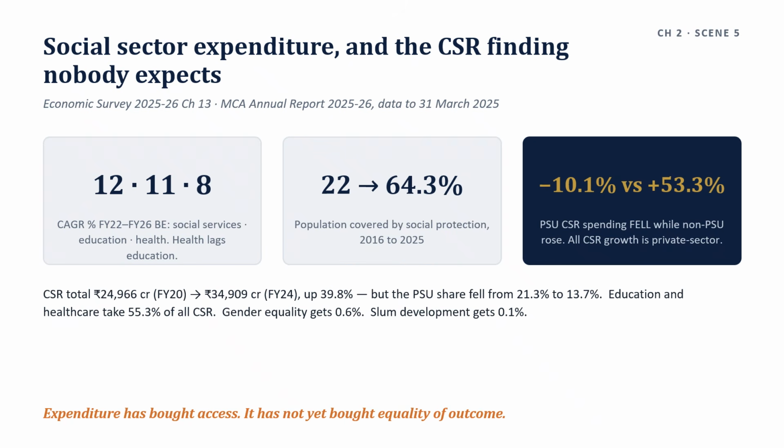What are the conditions? CSR, the 2013 question. India was the first country to make CSR spending statutorily mandatory. The implementation challenges are the answer: concentration of spending in a few states and a few sectors, preference for visible short-cycle projects over difficult long-cycle ones, compliance treated as expenditure rather than impact, and weak outcome measurement.